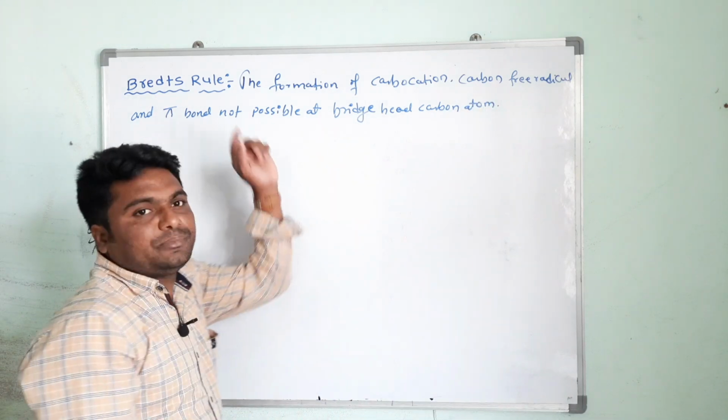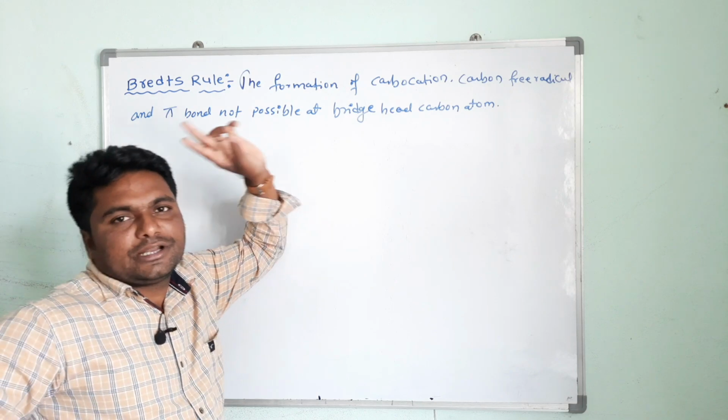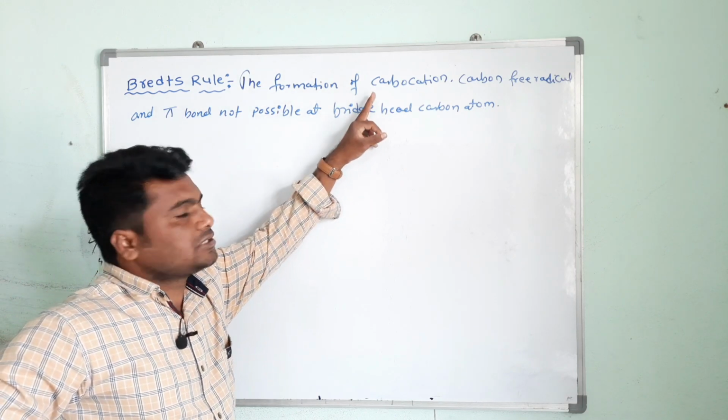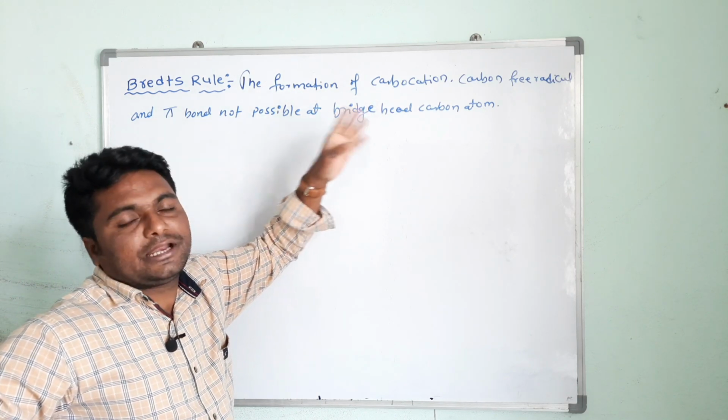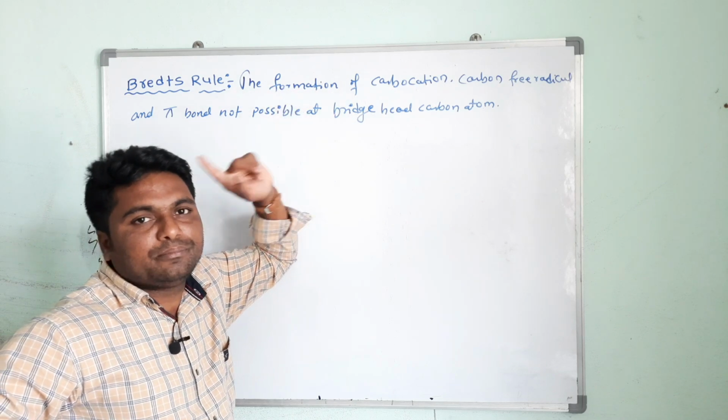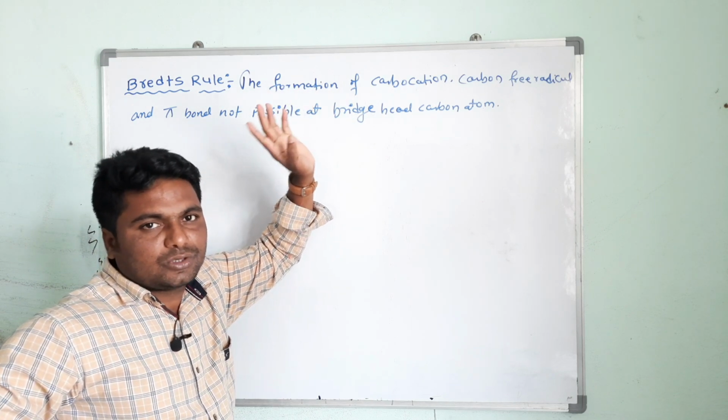So this is called Bredt's rule. Understood now what is Bredt's rule? Formation of carbocation, formation of free radical, and formation of pi bond at bridgehead carbon atom is not possible.